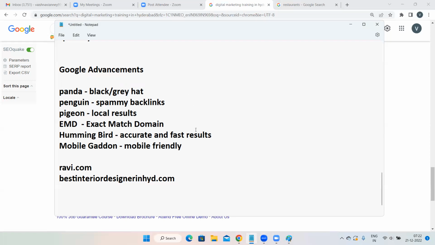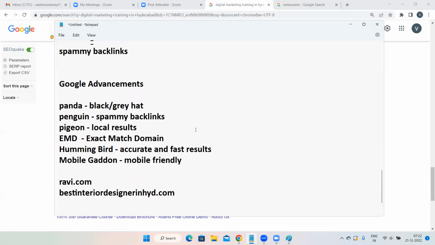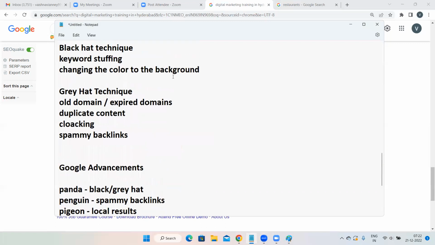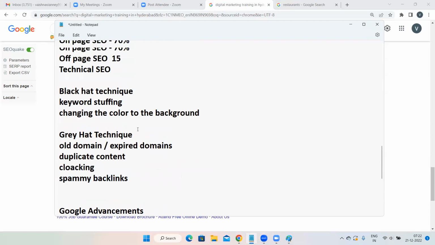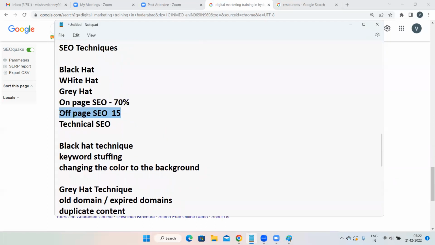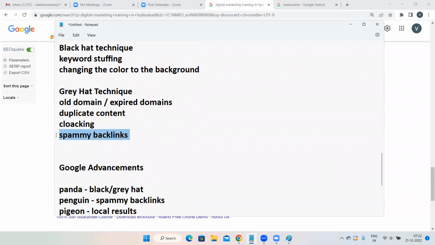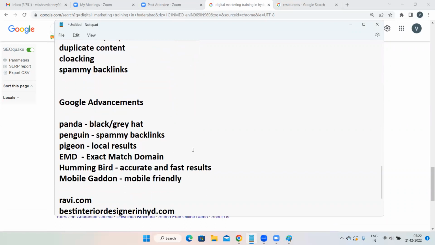Spammy backlinks. No, no, I did not tell you about spammy backlinks. I just told you that there is a technique called spammy backlink. This we'll be discussing in off-page SEO, Ravi. Off-page SEO is where we'll be spending lots of time, hardly 3 days of time. Off-page is completely about backlinks. 3 days you will be doing backlinks only. So we will concentrate on backlinks later. There is something called spammy backlinks. We'll learn about that later.